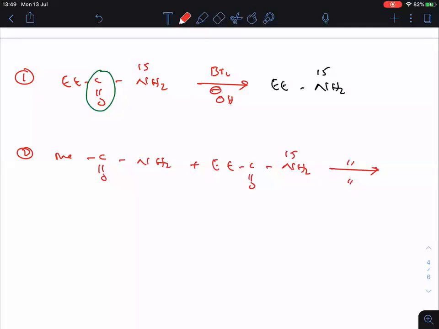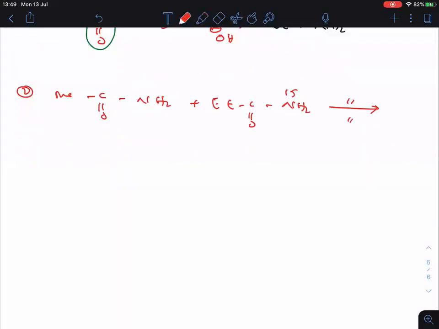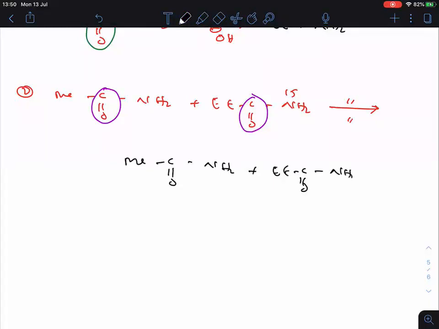Here also you do the same thing. Just remove the C double bonded O, and you will get the answer. So what are the two products formed here? Me C double bonded O NH2 plus Et C double bonded O NH2 15.